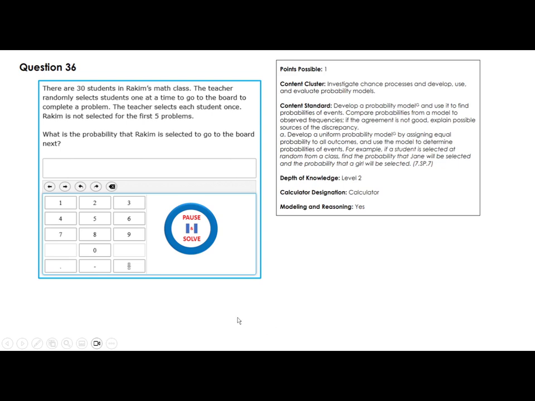There are 30 students in Rakim's math class. The teacher randomly selects students one at a time, a total of 30, to go to the board to complete a problem. The teacher selects each student once. Rakim is not selected for the first 25. So how many are left? What is the probability that Rakim is selected to go to the board next? Now, 25 already selected, so 5 left? No wait, 5 already selected. How many left? 25. And he's 1 of 25. It's very straightforward. It's 1 over 25. You can put it as 4 over 100. You can put it as 0.04.